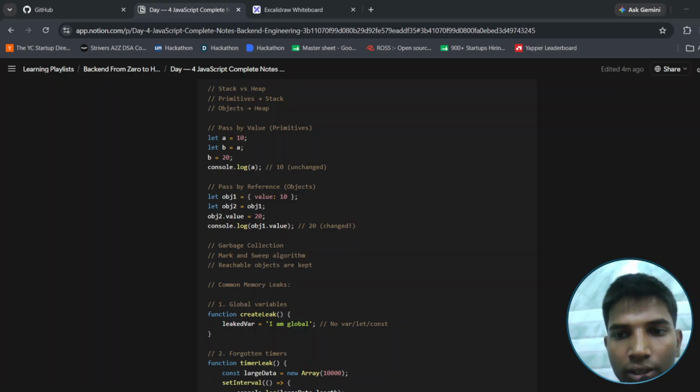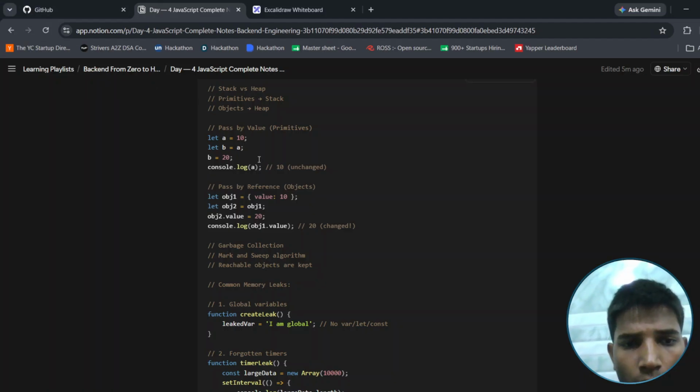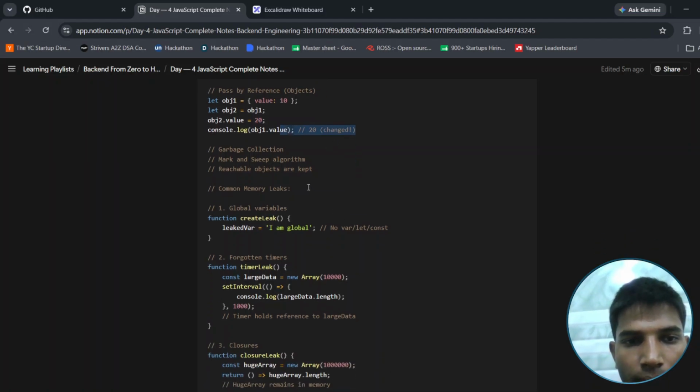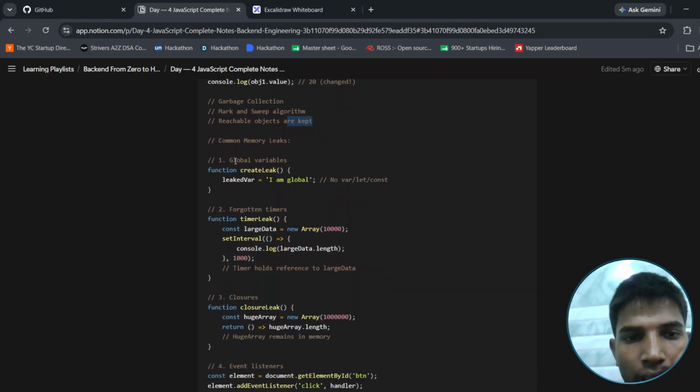Pass by reference. That means object 1 will have value 10, and object 2 will be stored with that object value, and object.value will be 20. Then object.value will be changed. Okay. Garbage collection: mark and sweep algorithm. Reachable objects are kept. Common memory leaks: global variables. We can see here a created leak.